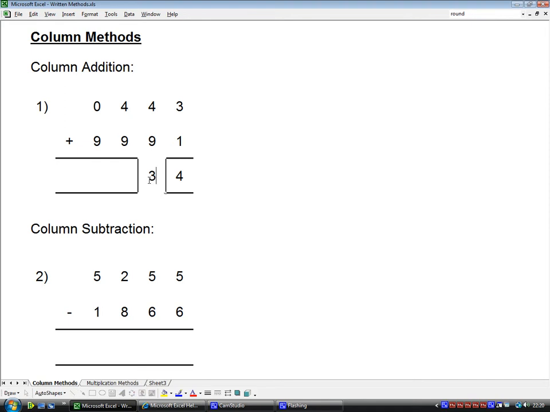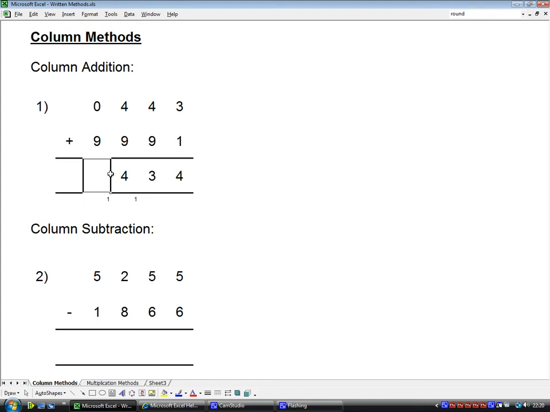So we put the 3 there, you have to carry the 1 over, okay? That's where your 13 goes. If you get any number greater than 10, you put the units part there and the tens part in there. So again we get 4 plus 9, again it's 13. But we've got the 1 at the bottom there, so we need to add that in. So put the 4 there, put the 1 across, okay?